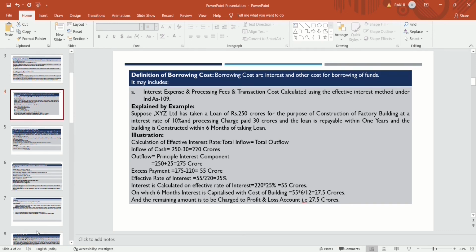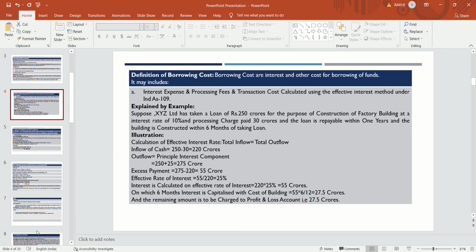Then that cost is to be calculated using the effective interest method under Ind AS 109. So borrowing cost includes interest cost and other cost. Other costs are processing cost, transaction cost, commission paid for acquiring that loan. If any commission is paid, that cost is also considered as a borrowing cost.